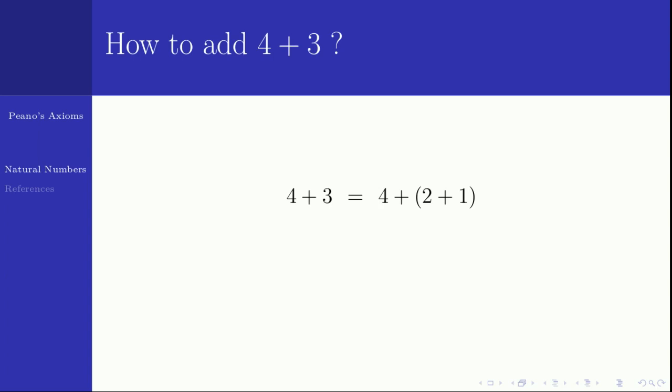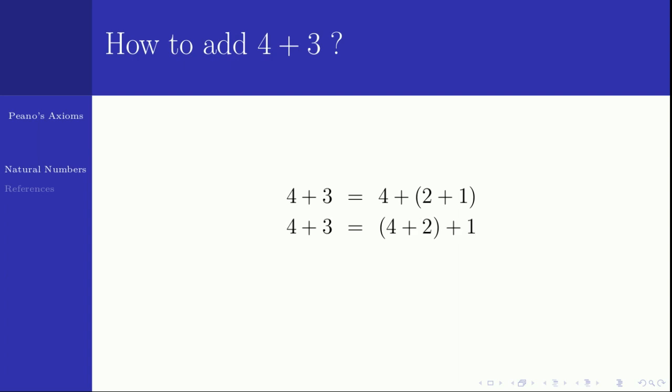What will you do? 4 plus 3 I can write as 4 plus 2 plus 1, because 3 is the successor of 2. So if I am able to find 4 plus 2, then 4 plus 3 will be the successor of 4 plus 2. So the problem of finding 4 plus 3 reduces to finding the sum 4 plus 2.